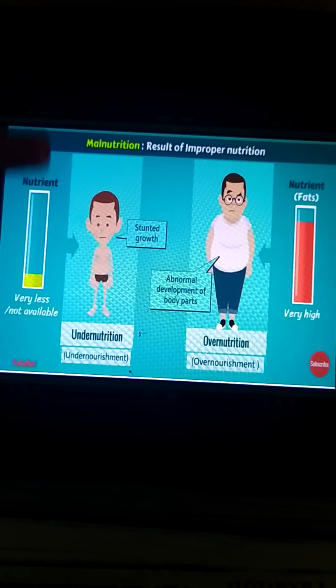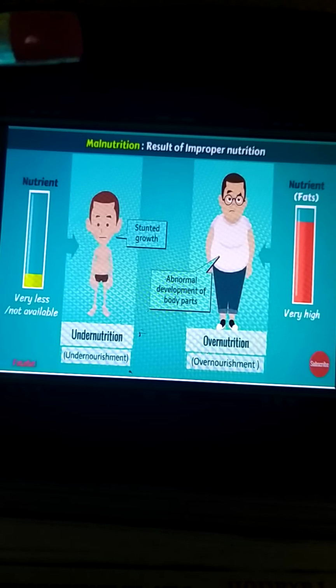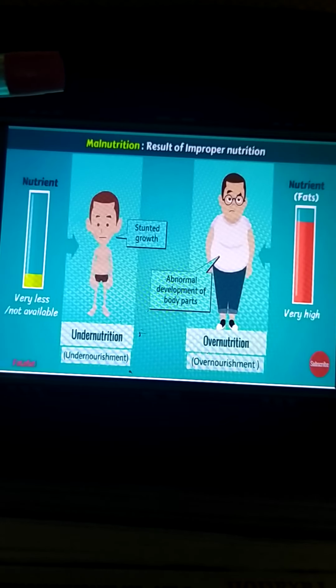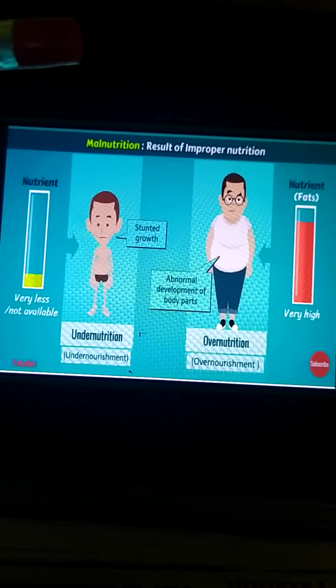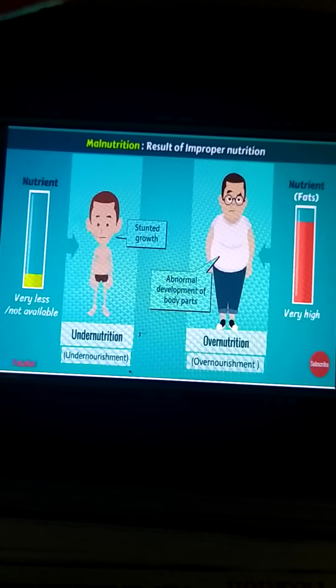Yes, see here, we can see from the two pictures. Deficiency of one or more nutrients can cause diseases or disorders in our body. So if you say that I'm not liking fruit, I'm not going to eat, if you tell your mother that I will not eat, and you do not eat constantly, you will lack those vitamins and minerals in your body, and it will cause diseases or disorders in your body.